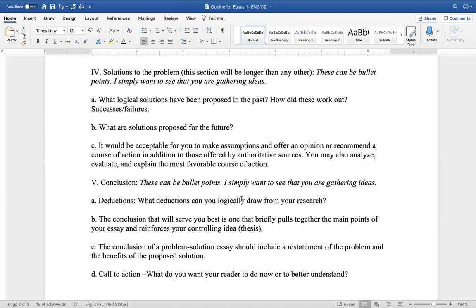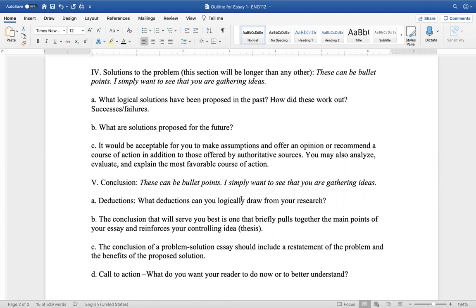You may analyze, evaluate, and explain the most favorable course of action. Guys, what this means is if you create something, also make sure that you use evidence. Okay. Just because you're creating a solution doesn't mean that there's not evidence out there to help support that solution. Don't shy away from critiquing a solution that's already been used. Maybe a law was almost passed, but it didn't pass. Well, then critique that law and say, hey, this is what they tried to do in the past, but this is what I'm going to do moving forward.